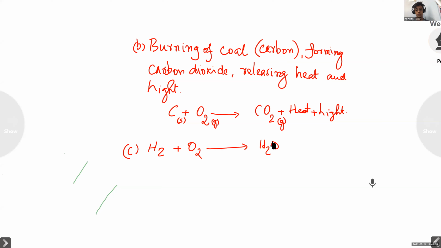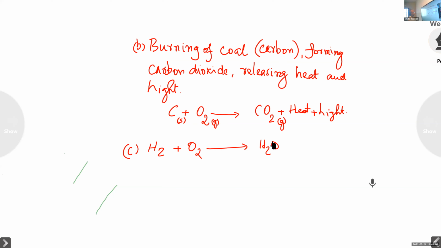If you begin from hydrogen, on the left hand side H2, 2 hydrogen. On the right hand side H2O, 2 hydrogen. It is balanced. So what about oxygen? On the left hand side O2, 2 oxygen. On the right hand side only 1 O.